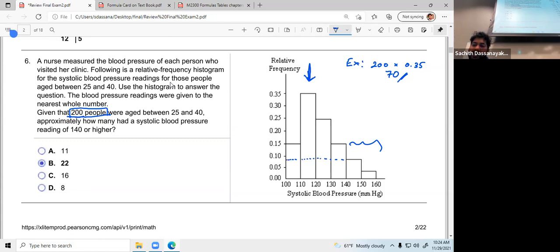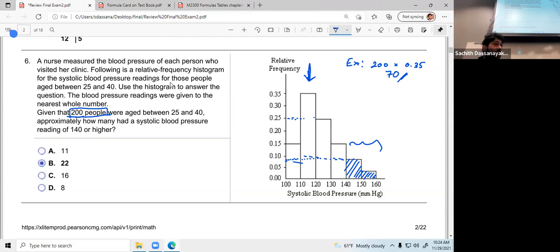Actually, this bar height is not 0.1, it is less than 0.1. Anyway, you have to find the people who belong to these two bars, right? So as I drew here, you can simply put your ruler and find the corresponding value right here. I think it is 0.08, I believe that, and this one also 0.03, something like that.